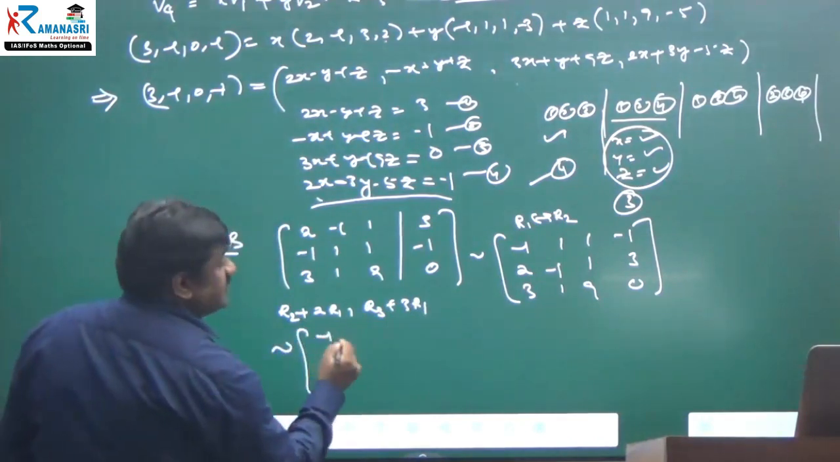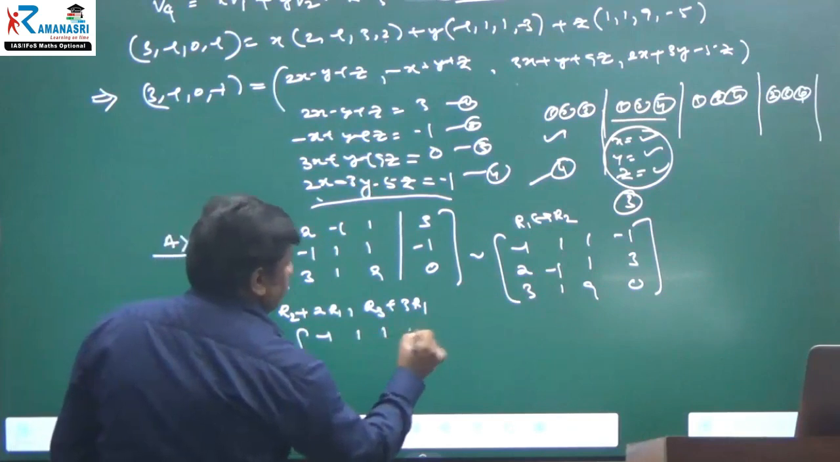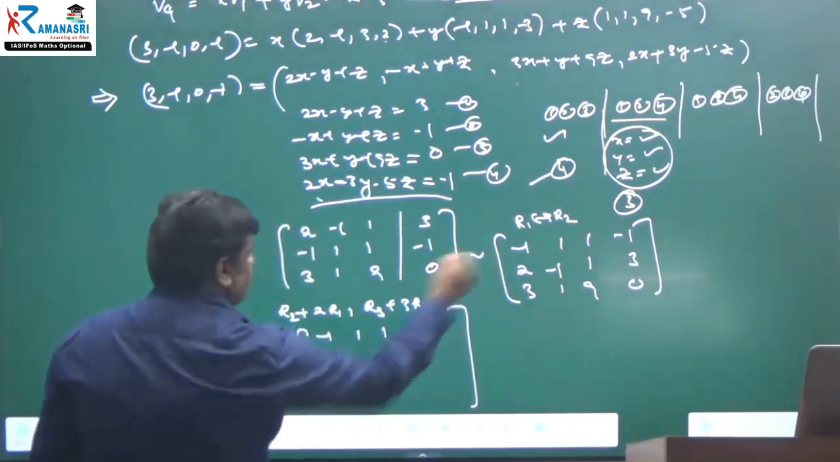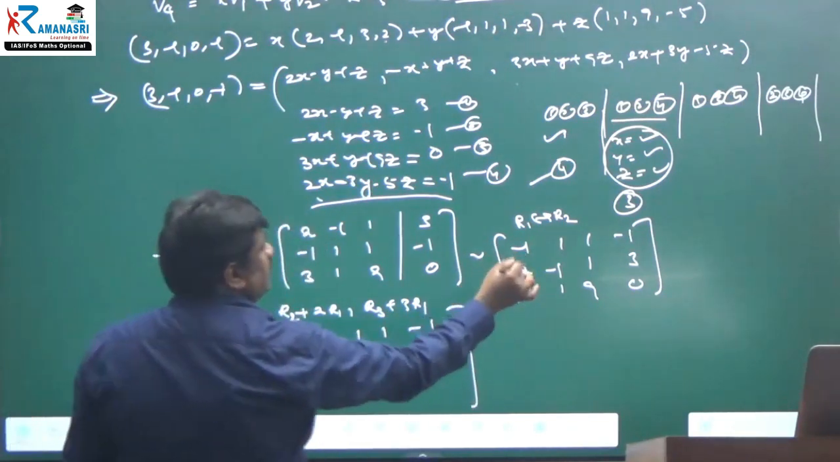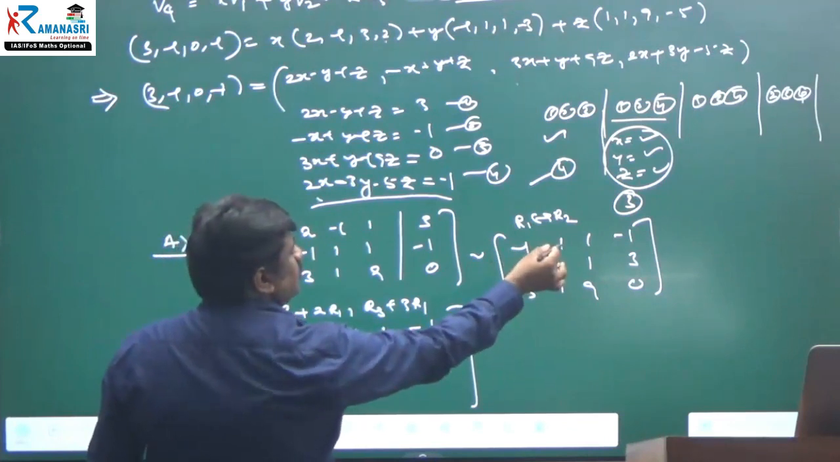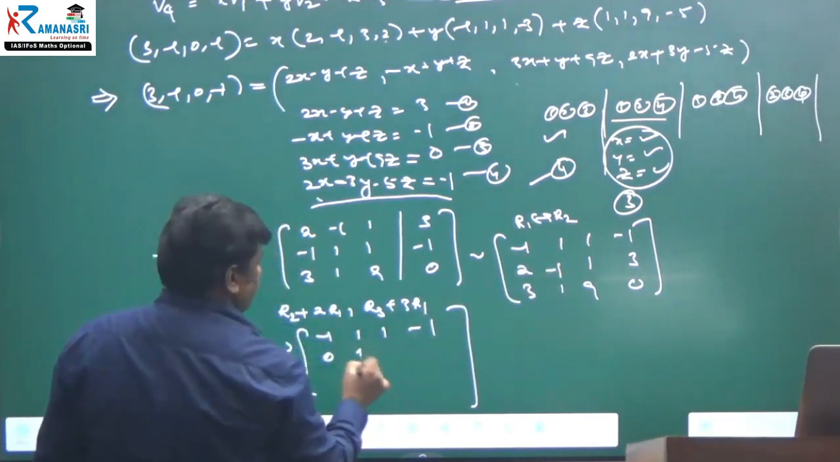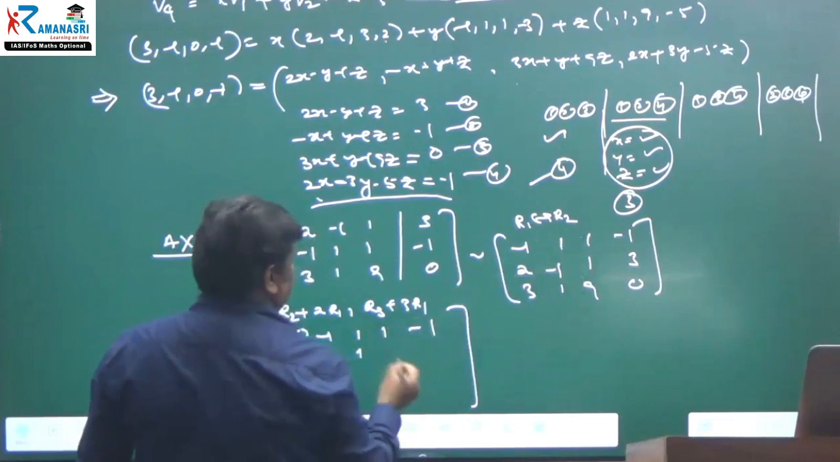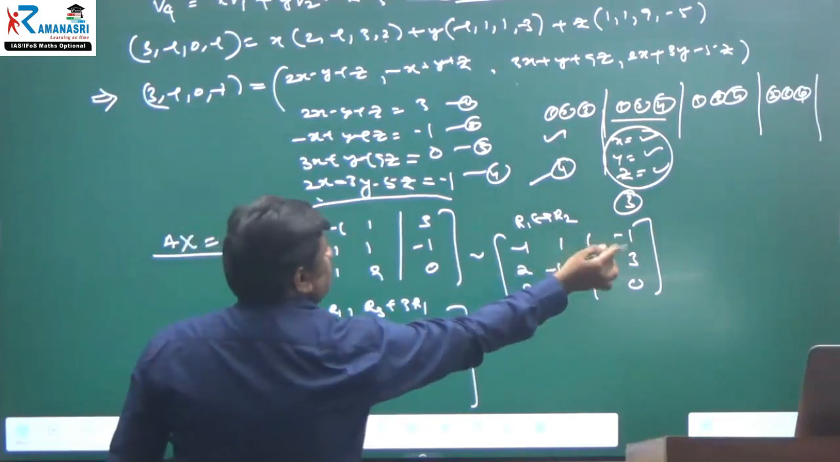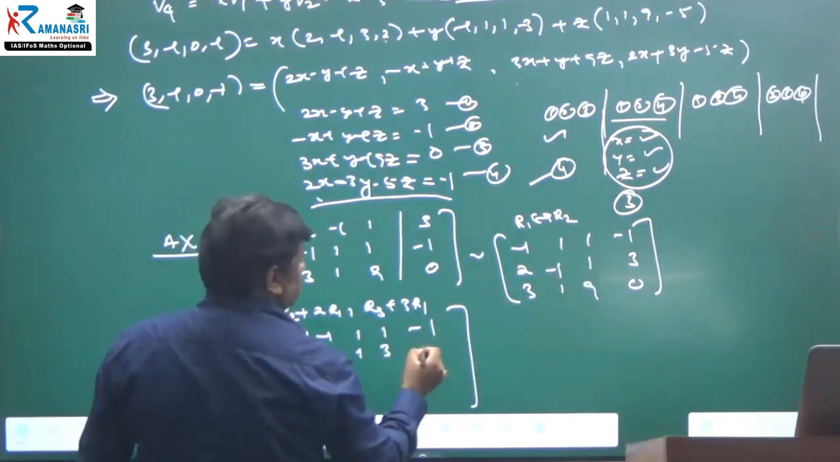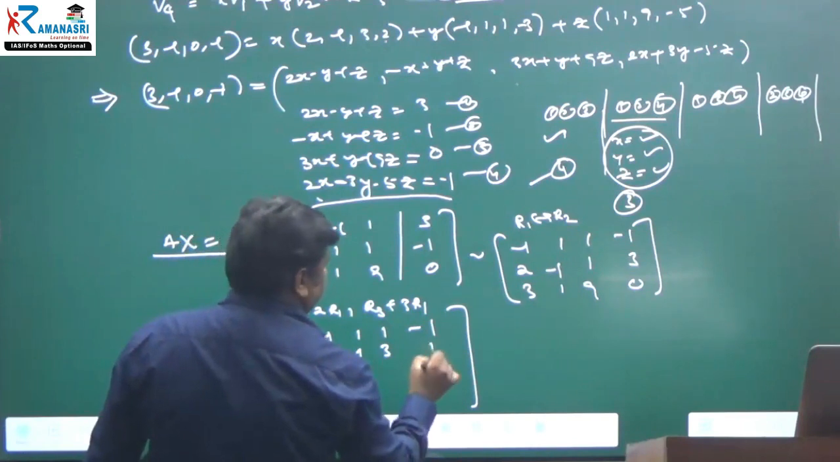The first row is as it is: minus 1, 1, 1, minus 1. What about the second row? 0. And what about here? You are multiplying 2 and adding: 2 times minus 1 is minus 2, plus 3. How much? Minus 2 plus 3, nothing but 1.